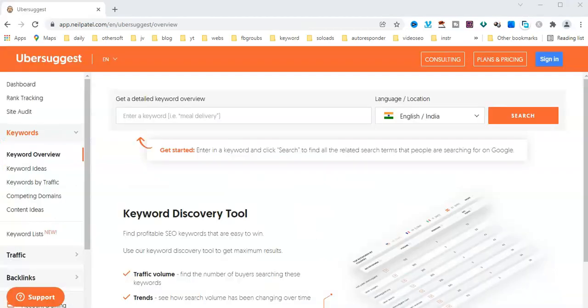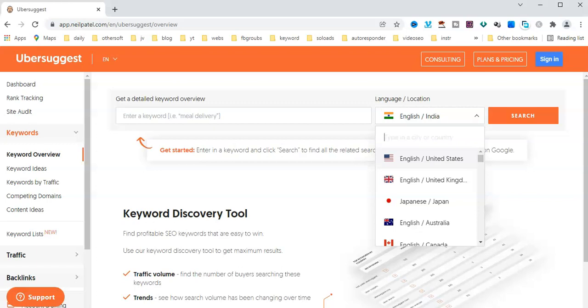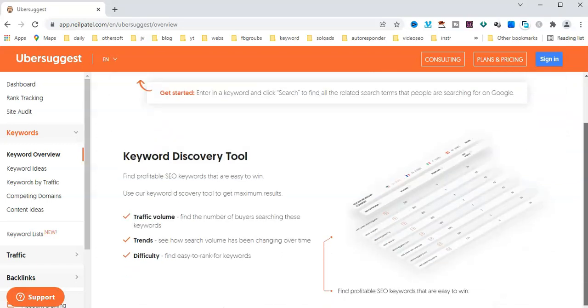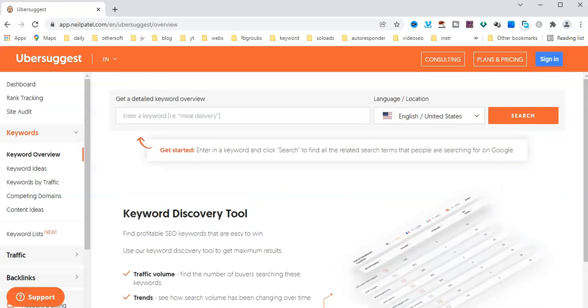The sixth free keyword research tool is Ubersuggest. Here is also a free limited version and also a lot of countries available. You can check this one. Here is the sixth keyword research tool.